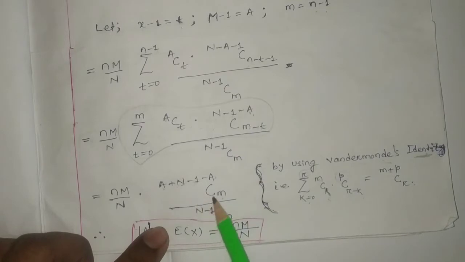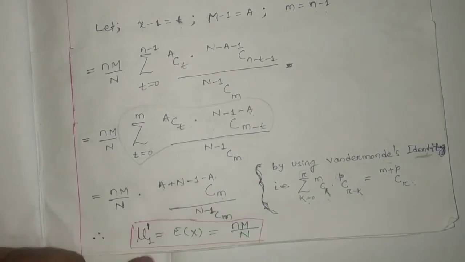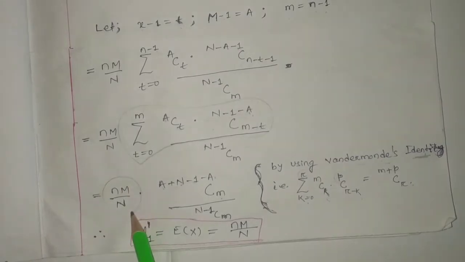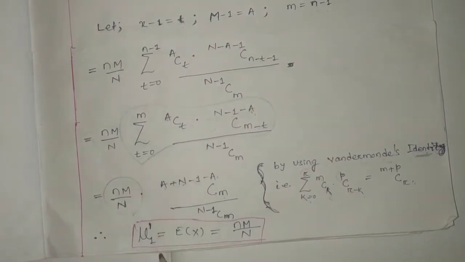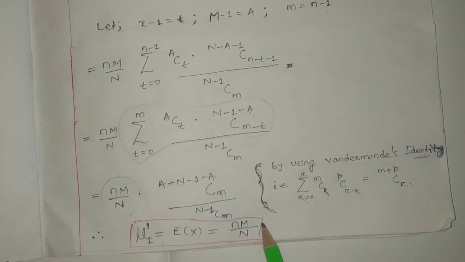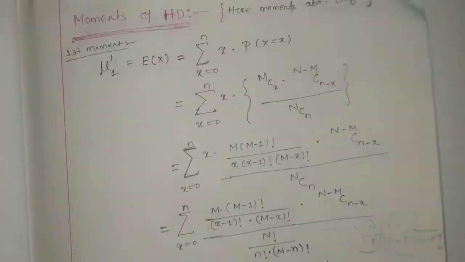So both are equal and got cancelled. So we found this much only. Here we found mu1 dash, or first moment about the origin, or expectation value about the origin, will be equal to n m by n. Now we have to move to the second moment, right?